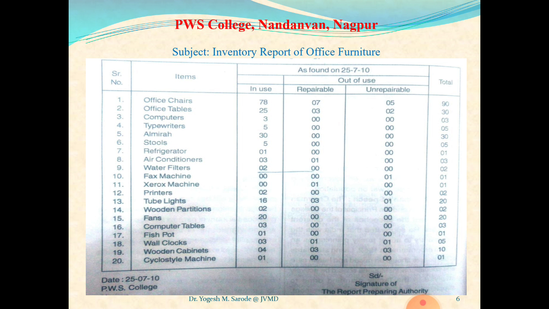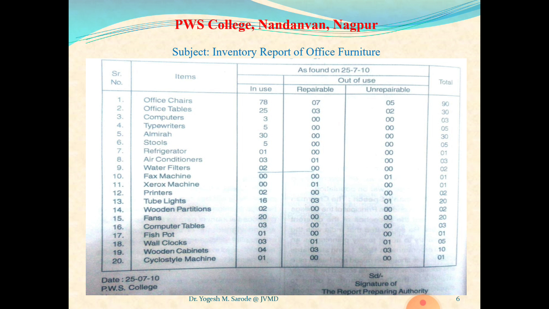But some of the quantity out of use can be repaired, so I have written in that form repairable and unrepairable. So total quantity available in the organization will be quantity in use plus quantity out of use. Now, quantity out of use includes repairable quantity plus unrepairable quantity.